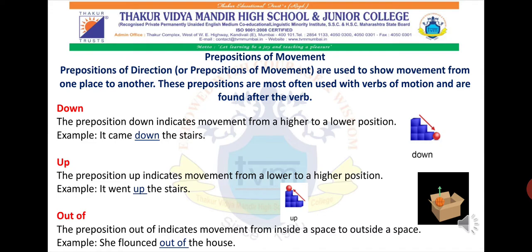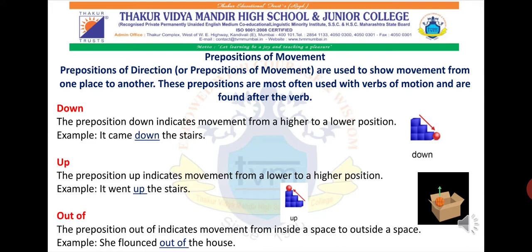Example: it came down the stairs. In which direction did it come? It is telling us the answer, it came down, and therefore we use the preposition down, because it shows movement happening from a particular place. Then another preposition indicating direction is up. The preposition up indicates movement from a lower to a higher position. We don't directly climb up.